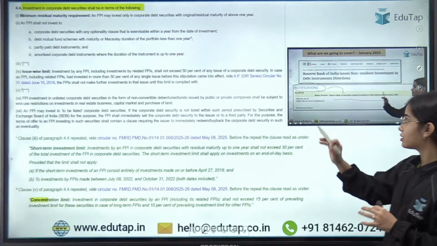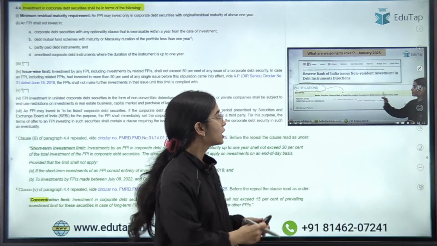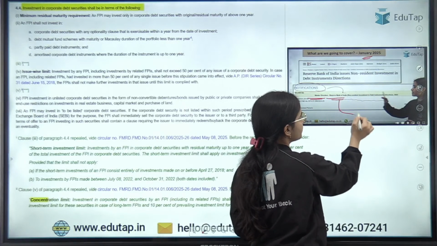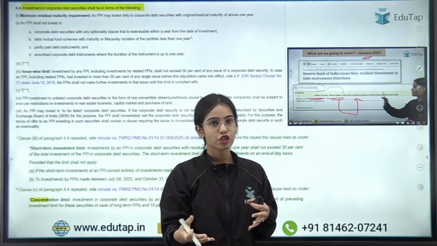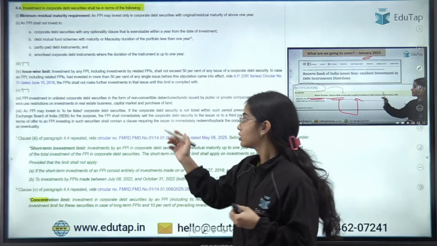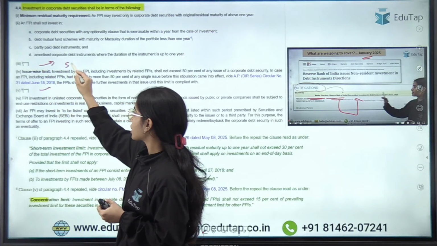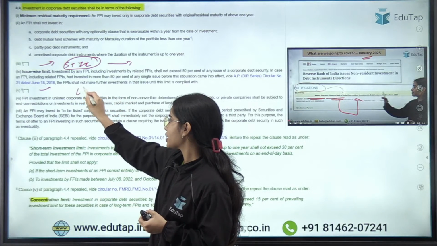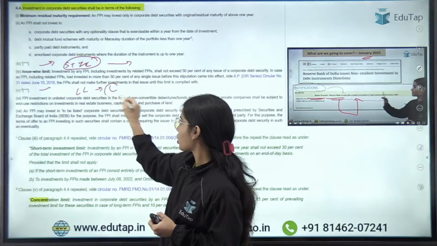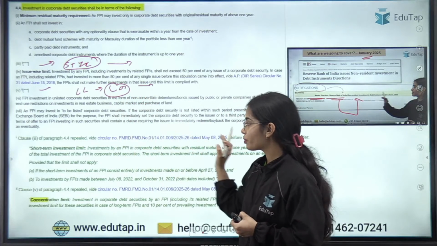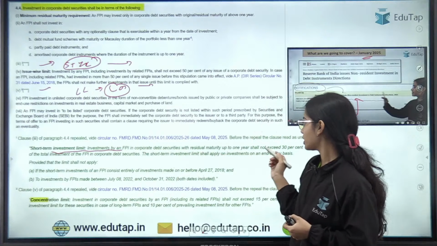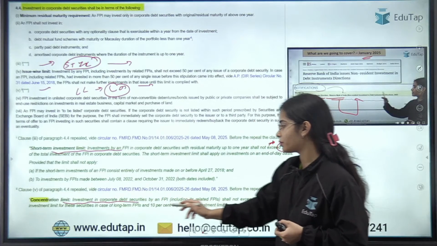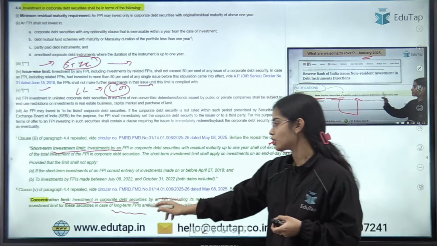Here you can see that in January 2025, we discussed the detailed master direction of the Reserve Bank of India on non-resident investment in debt securities. Now two limits have been repealed, that is the short-term investment limit for corporate debt securities and the concentration limit for corporate debt securities. Before, the short-term investment limit should not exceed 30%, and the concentration limit should not exceed 15% for the long-term FPIs and 10% for the other FPIs.